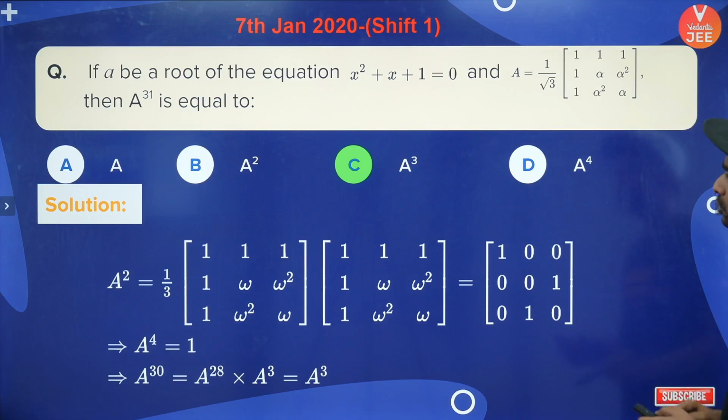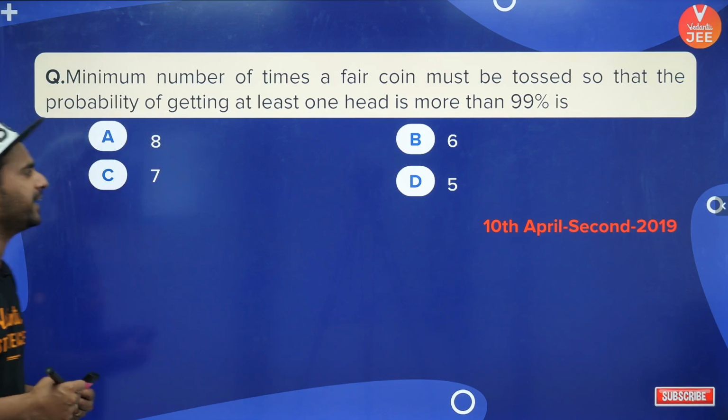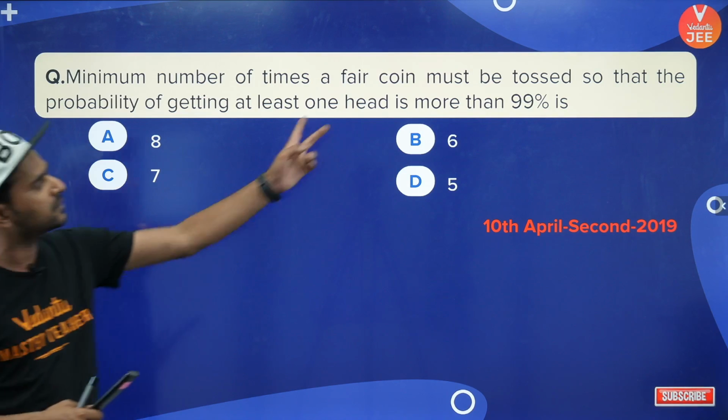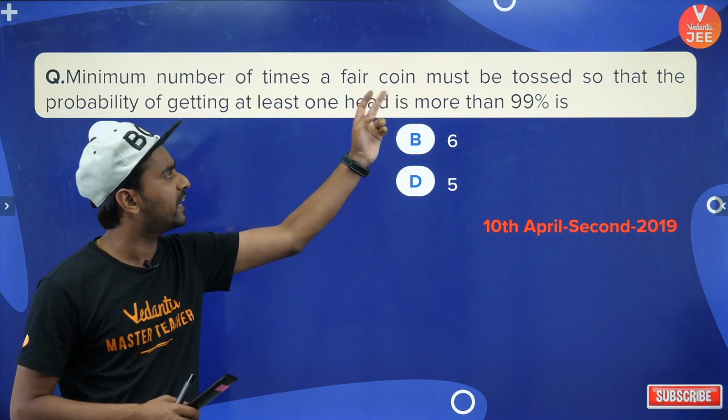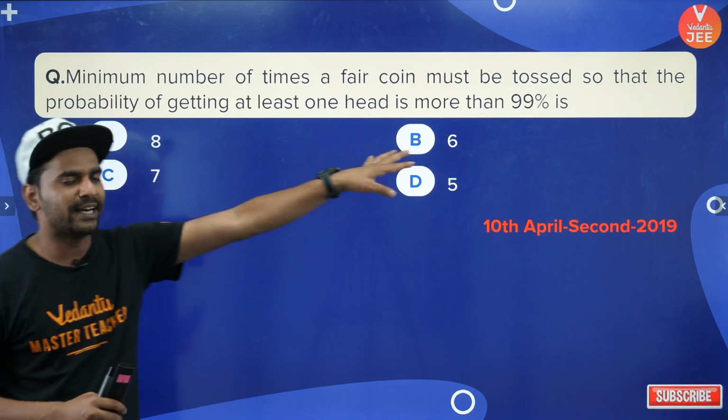So try to solve the questions like this so that you guys can maximize your score. Now this is a pretty good problem, guys. It was asked in 2019, so let's do this. Minimum number of times a fair coin must be tossed. Fair coin means the probability of getting a head as well as tail is 1/2. All right, must be tossed so that the probability of getting at least one head is more than 99%.